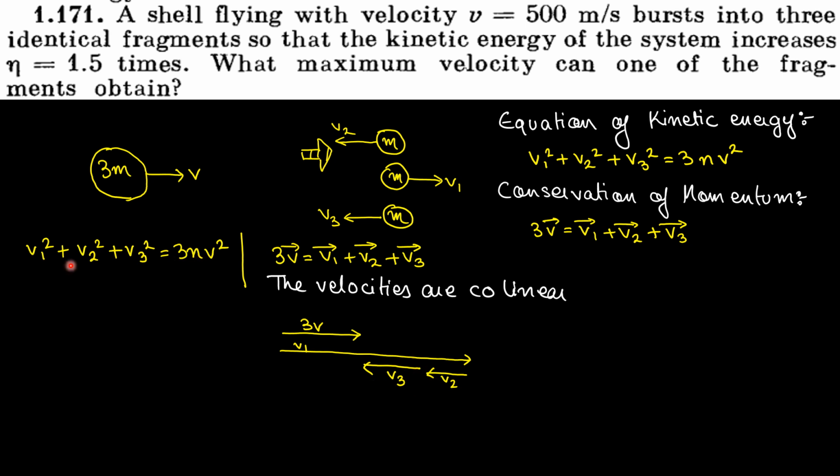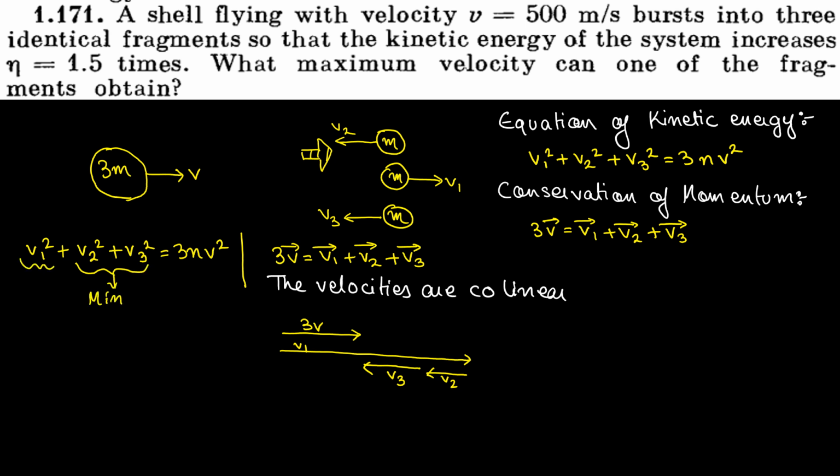So we must optimize out here. See, v1 square plus v2 square plus v3 square is equal to 3nV. I must maximize the value of v1. So v2 square plus v3 square should be minimum, no?